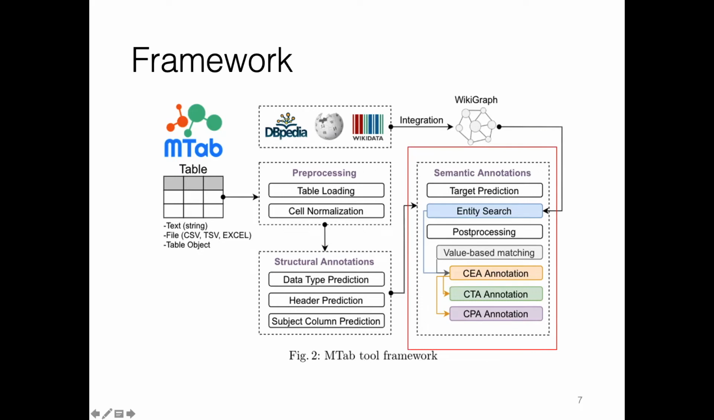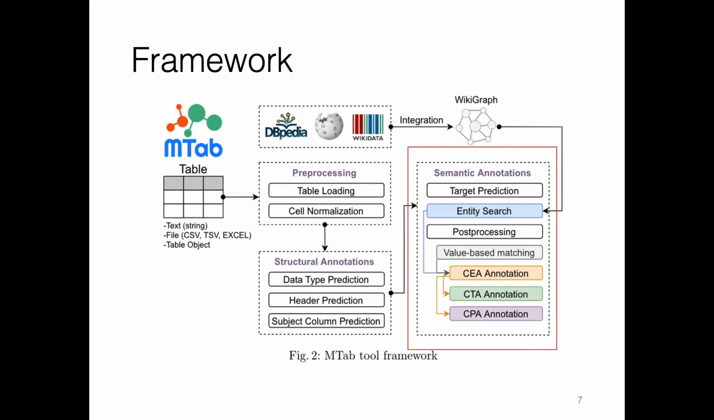The next phase is the semantic annotation. If the inputs do not have the annotation targets, the MTab tool automatically predicts the annotation targets based on the cell data types and column data types. The CEA targets are the named entity cells, CTA targets are the named entity columns, and CPA targets are the pairs between subject columns and other columns. Then we perform semantic annotation on the targets.